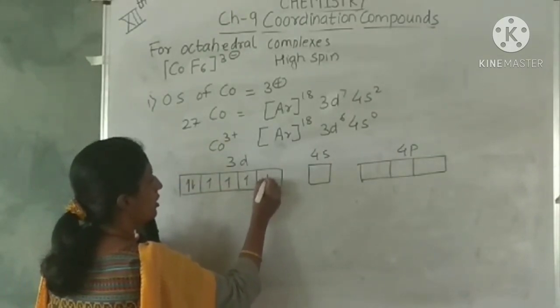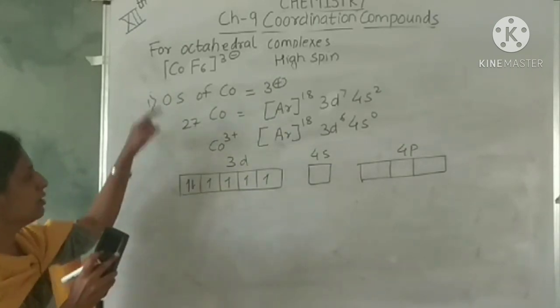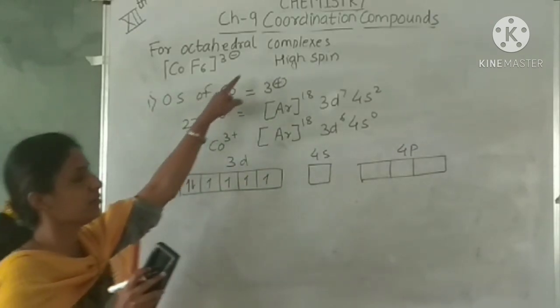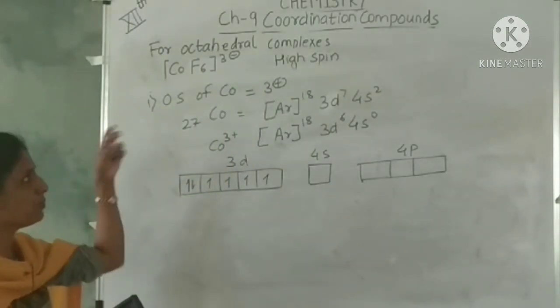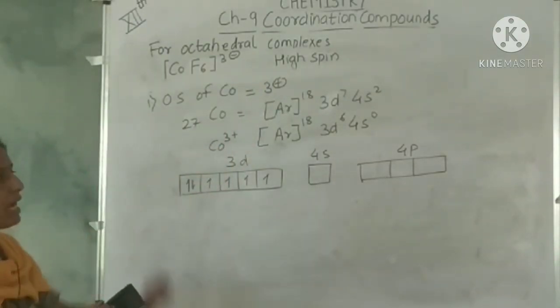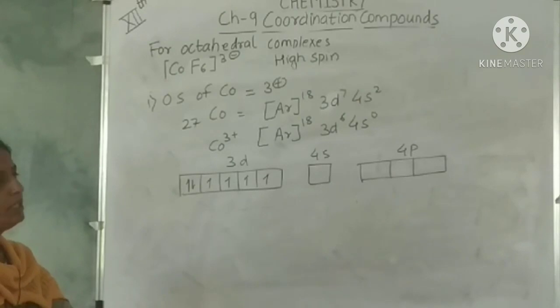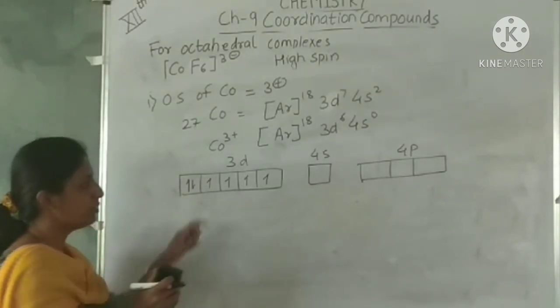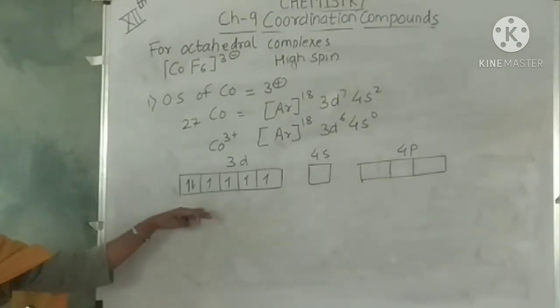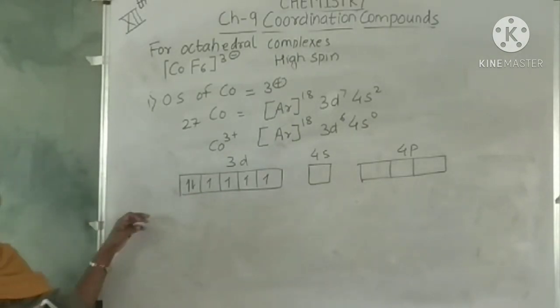Now where does the change occur? The third point is we have to see whether the complex is high spin or low spin. Now this complex is high spin. High spin means there will be no pairing of electrons, so it will remain as it is. Now what will be the hybridization?